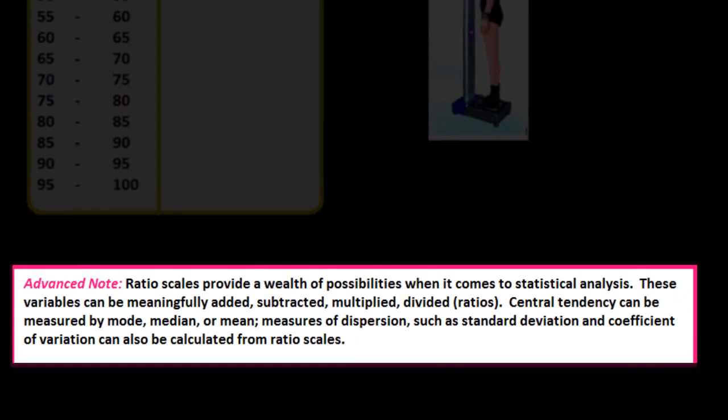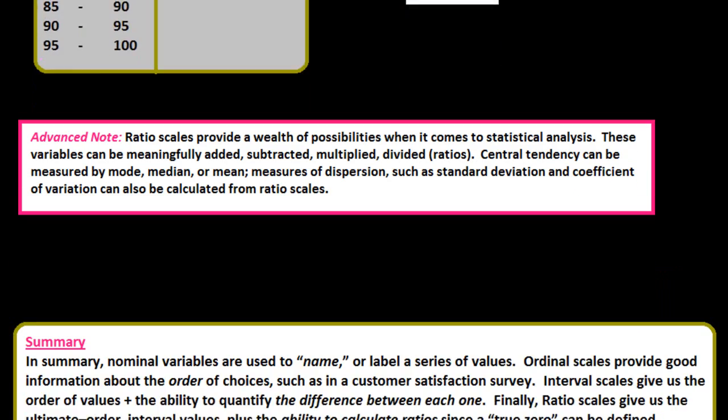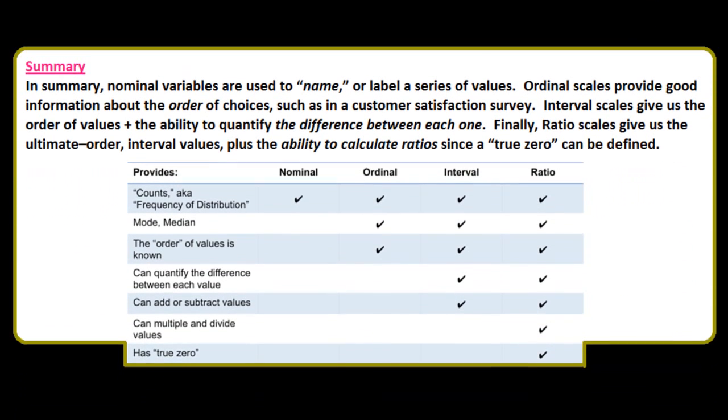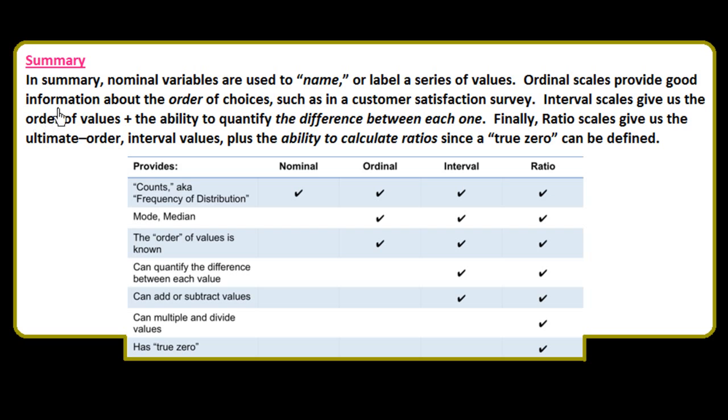Now I will describe all this in brief. The summary I would like to tell you. In summary, nominal variables are used to name or label a series of values. Ordinal scales provide good information about the order of the choices, such as in a customer satisfaction survey.